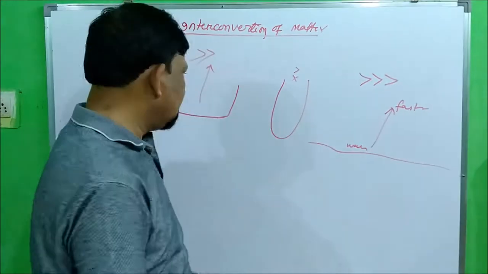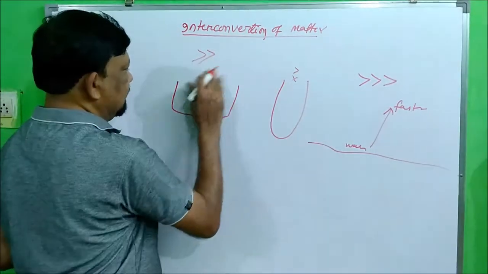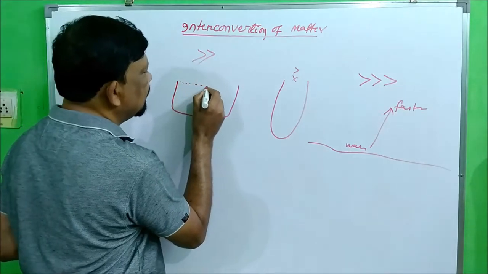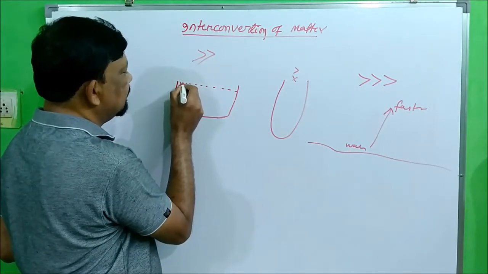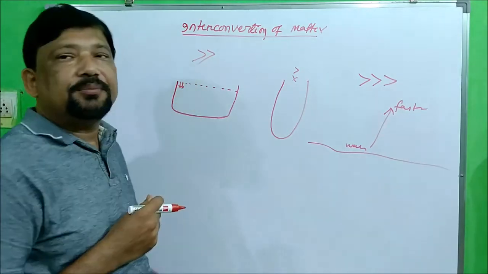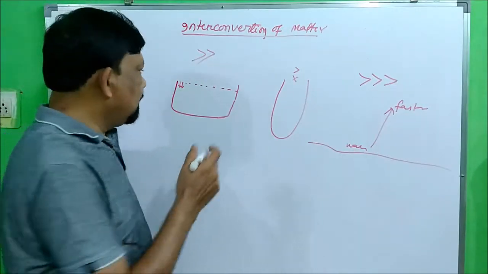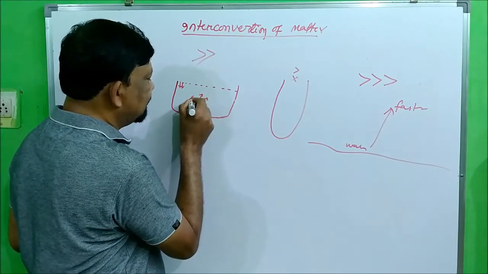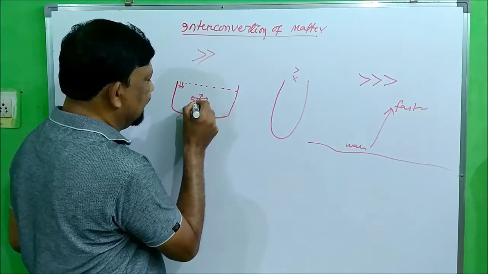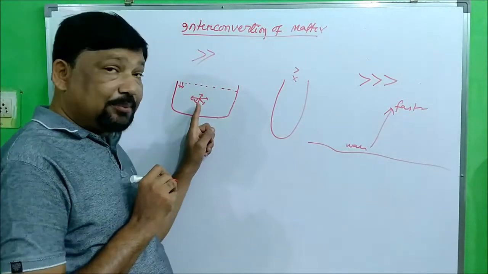Clear? What happens here? On this surface, whatever liquid is present has an attraction force from the below side. The molecule which is present inside is getting attracted from all sides, so it is not able to evaporate.